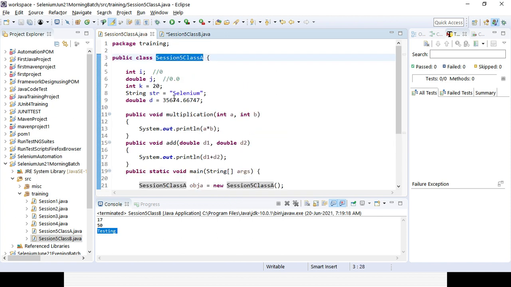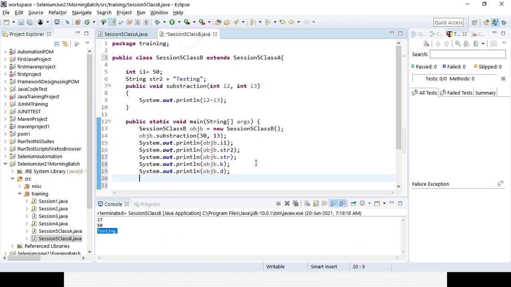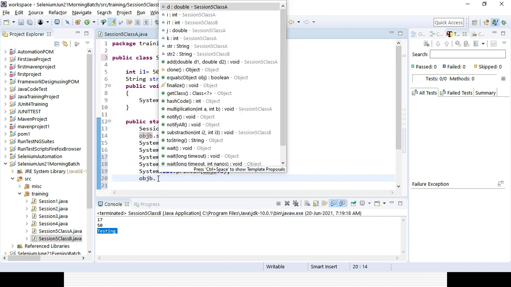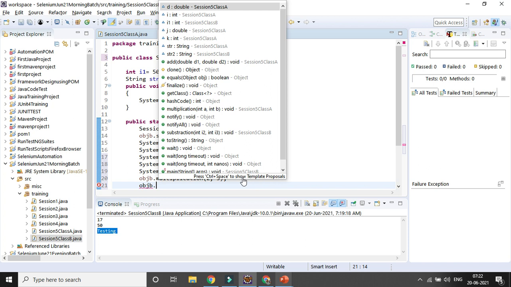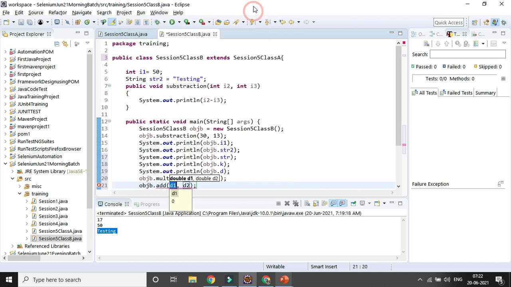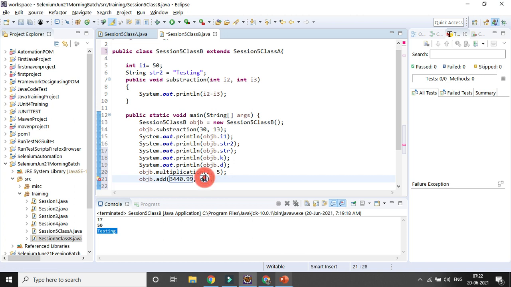So here if I want to use the multiplication function also, with the help of that object you can easily access it. Dot multiplication, you can see it's coming, right? So I can give here 2 and 5 from that particular class. As and when you are extending with that keyword, all the things will come from your parent class to your child class, or addition, right? You can see that method is also coming. I can provide two variables to pass, and here also I can pass something.